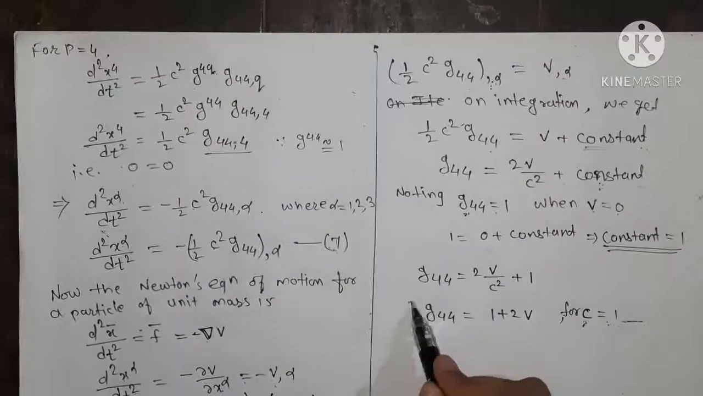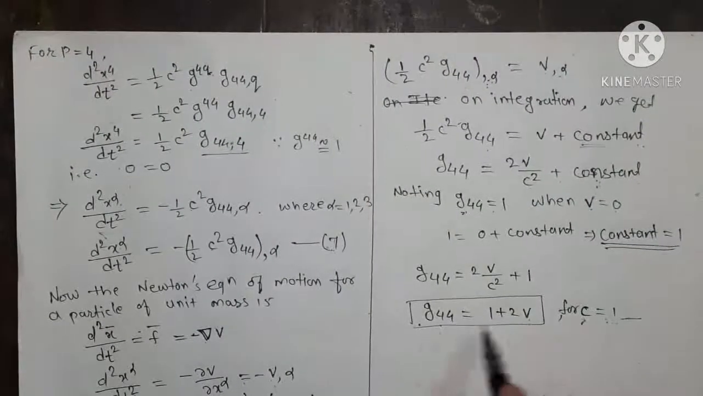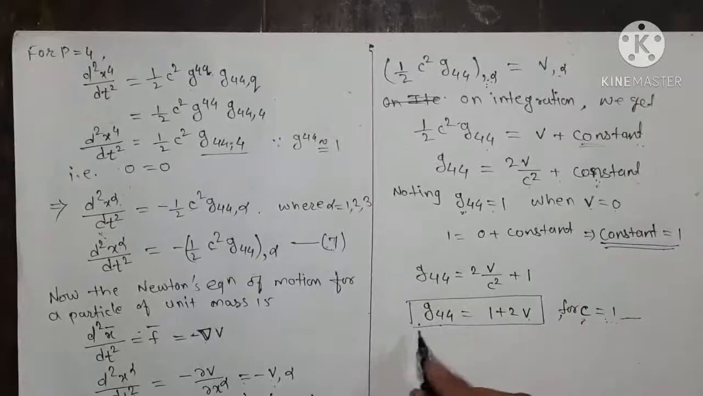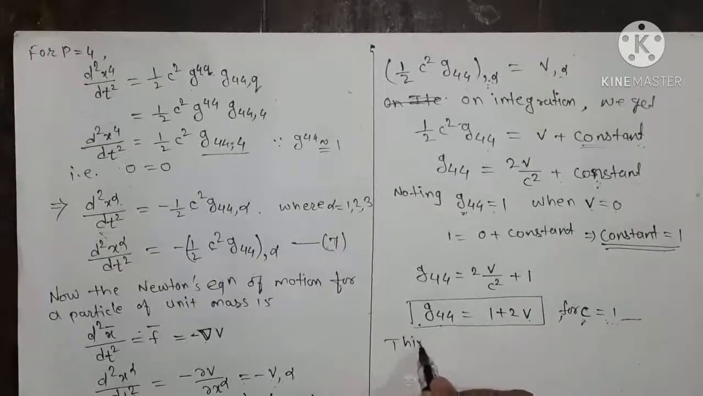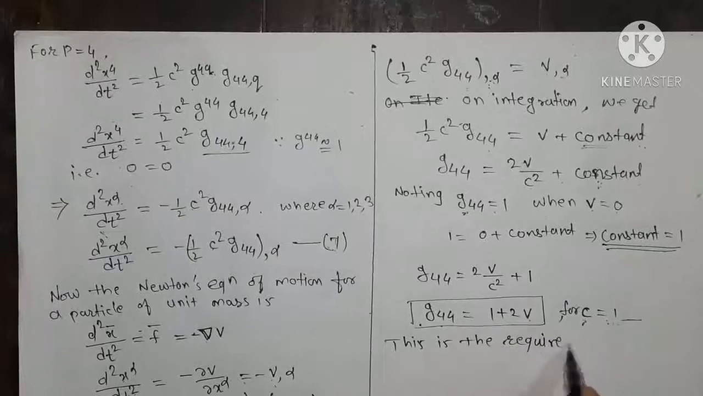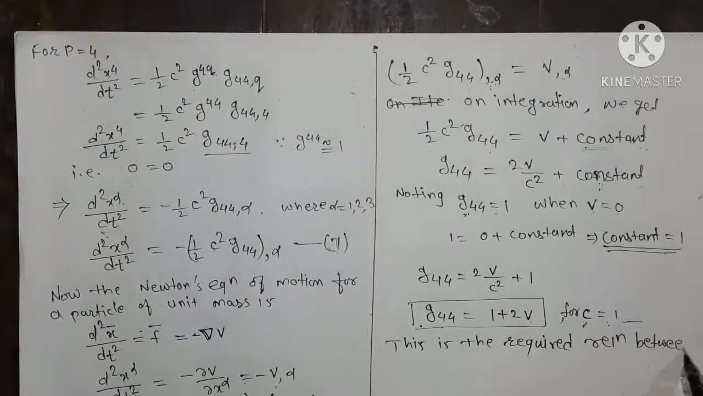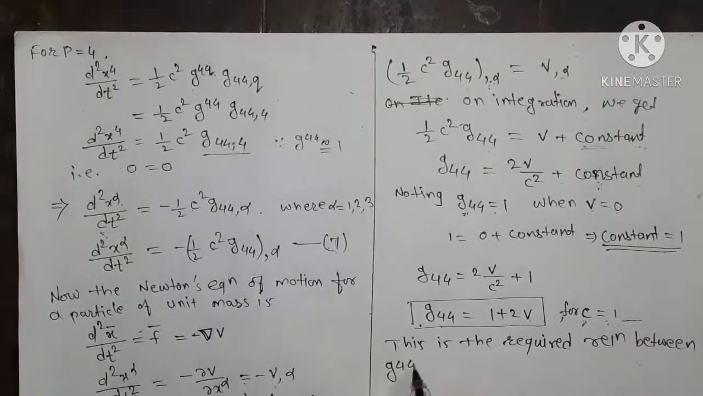So here we get the relation between g44 and v. So this is our required relation between g44 and v.